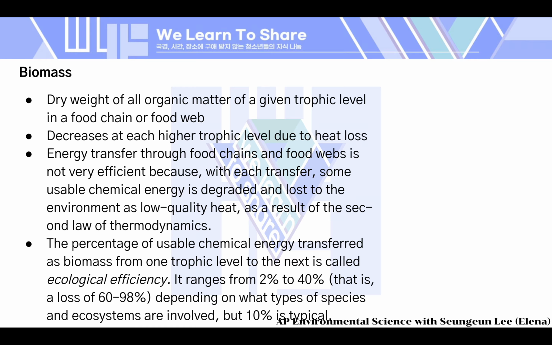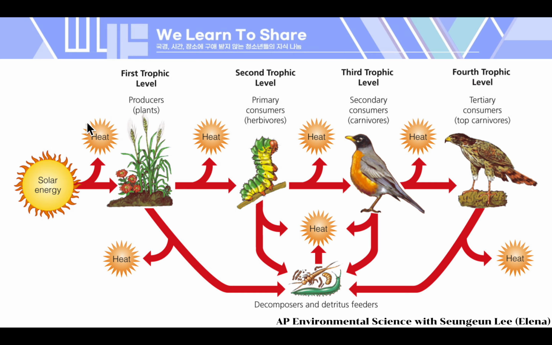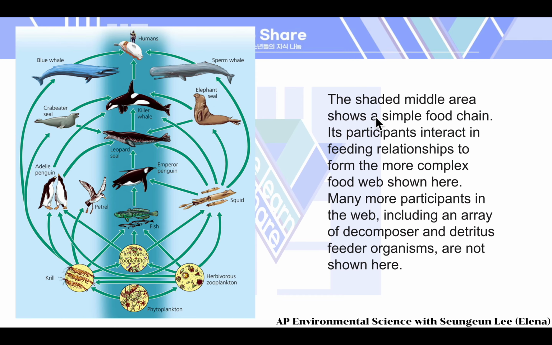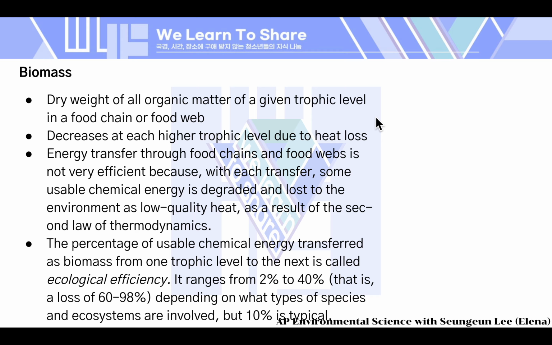Again, biomass is the total dry weight of all organic matter of a given trophic level in the food chain or food web. Because the heat goes out, the energy degrades into heat. You can see how heat is lost in the transition from each trophic level to the higher trophic level, and therefore the total biomass, the total dry weight, becomes less and less. It decreases at each higher trophic level because of the heat loss.